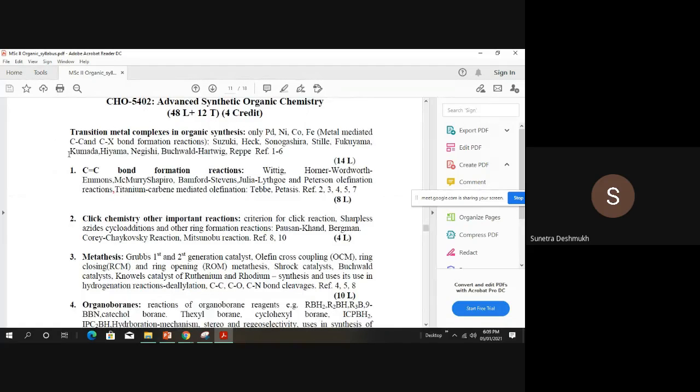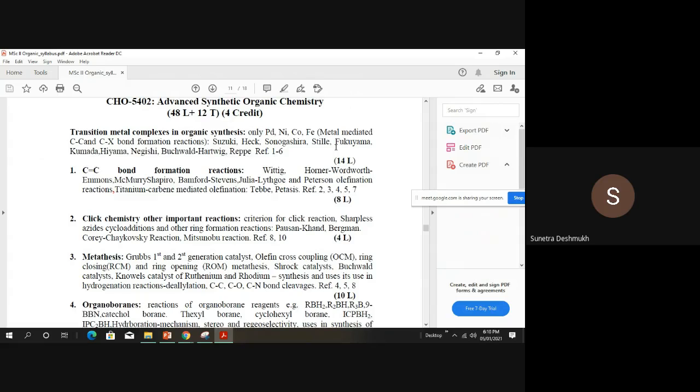Okay, so in that one I will take the first chapter, transition metal complexes in organic synthesis. It's a very beautiful topic, and I like it very much. So palladium, nickel, cobalt, iron mediated reactions, carbon carbon single bond formation or carbon halogen bond formation reactions catalyzed by transition metals. These are the topics which include different name reactions: Suzuki, Heck, Sonogashira, Stille, Fukuyama. All these name reactions come under this topic.